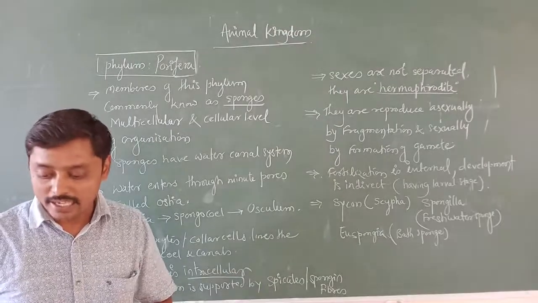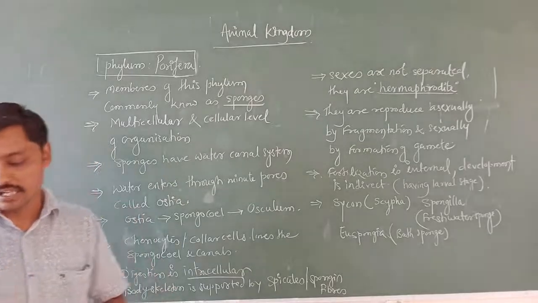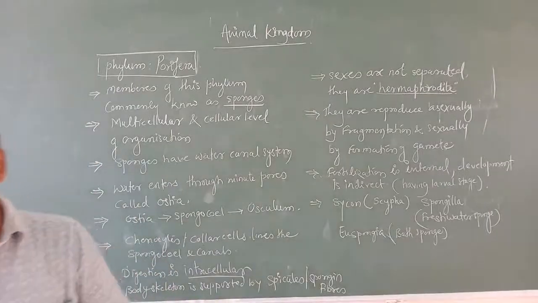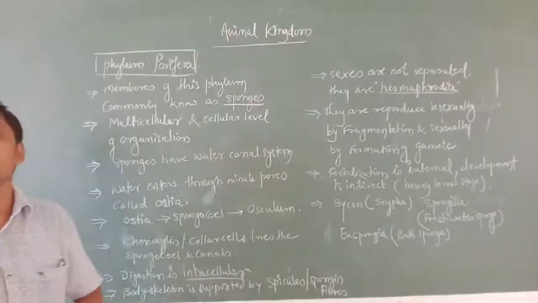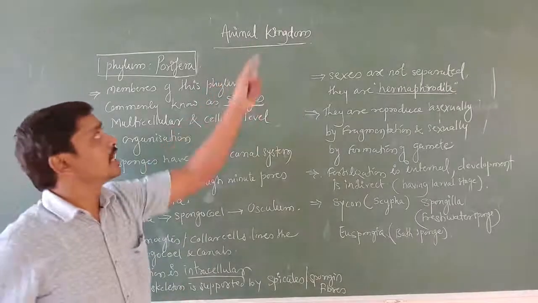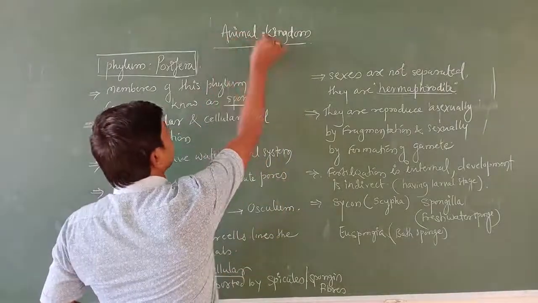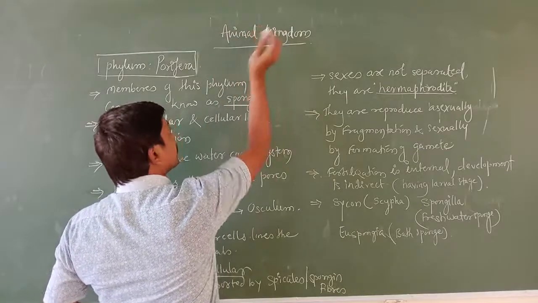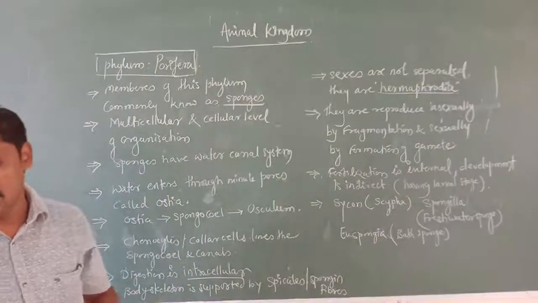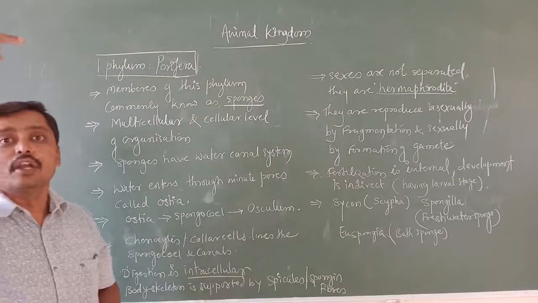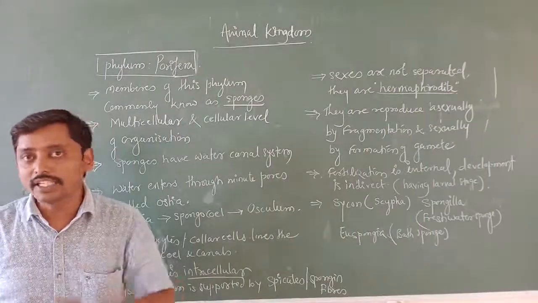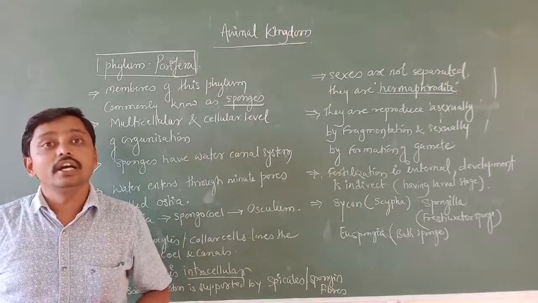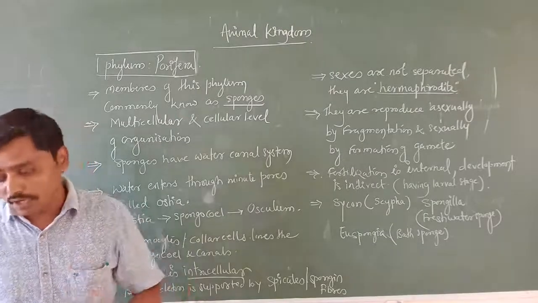And last, we studied the classification of animals, and the general chart. That chart includes, first, the animal kingdom Animalia. After that, we studied the level of organization: one is the cellular level of organization, another is the tissue, organ, and organ system level of organization.